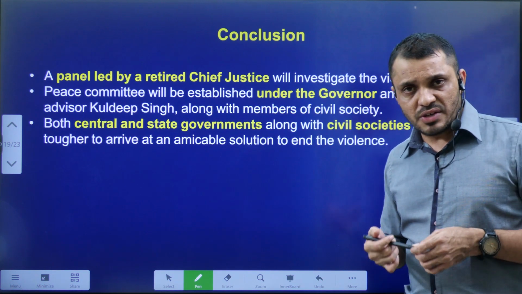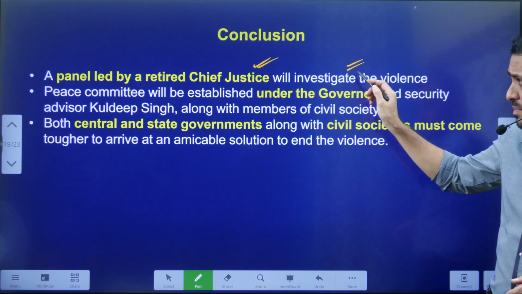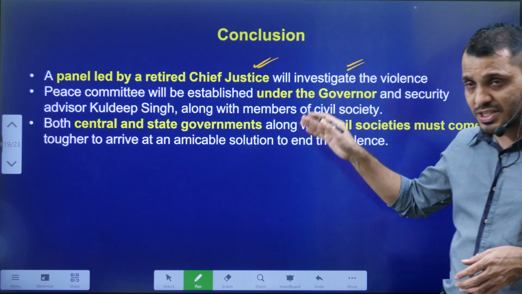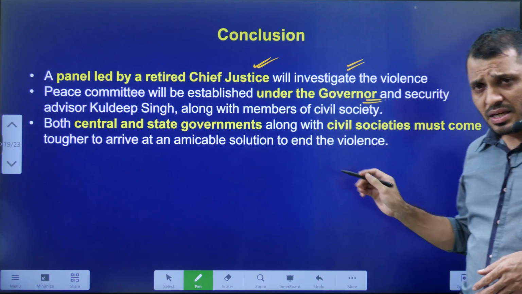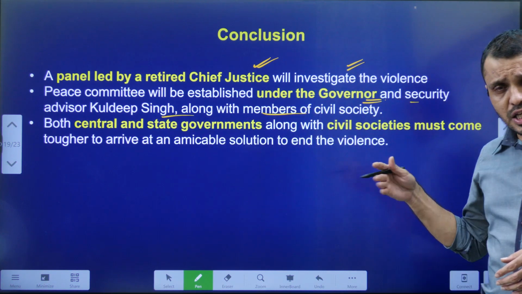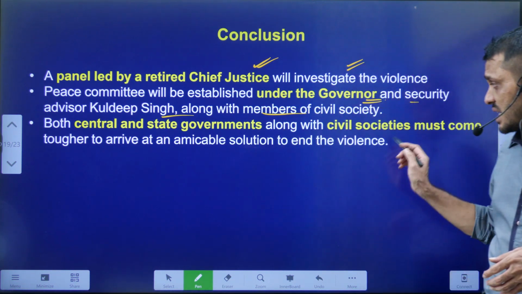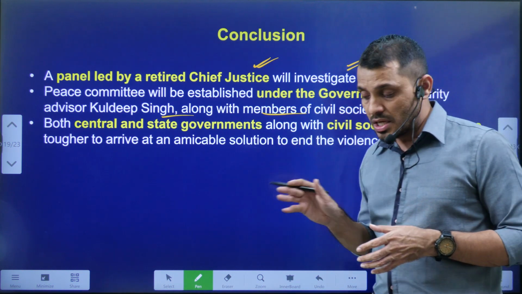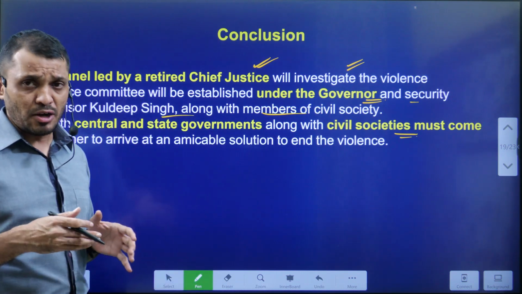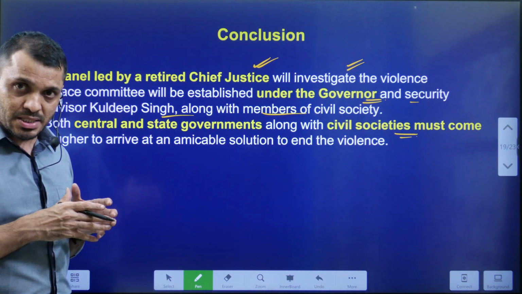And what is the final conclusion? The final conclusion is, on this Manipur violence, the Government of India has already set up a panel under the leadership of a retired Chief Justice of India, and one peace committee was established under the governor, and security advisor Kuldeep Singh is also coordinating along with the civil society and the central and state governments. They are making coordinated efforts to address the issues related to Manipur violence. Anyhow, it requires discussion among all the stakeholders involved in this issue.